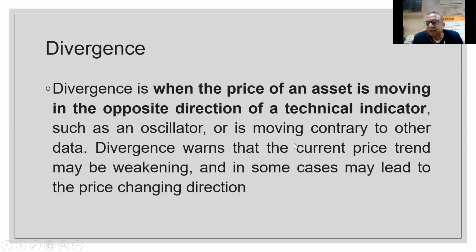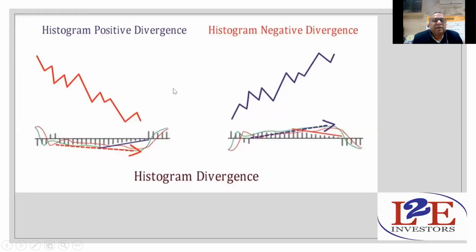Whipsaw is when you take a wrong trade and suddenly the price moves in the opposite direction to your trade. That is known as whipsaw. So here, try to understand this histogram positive divergence. Say what is going on?